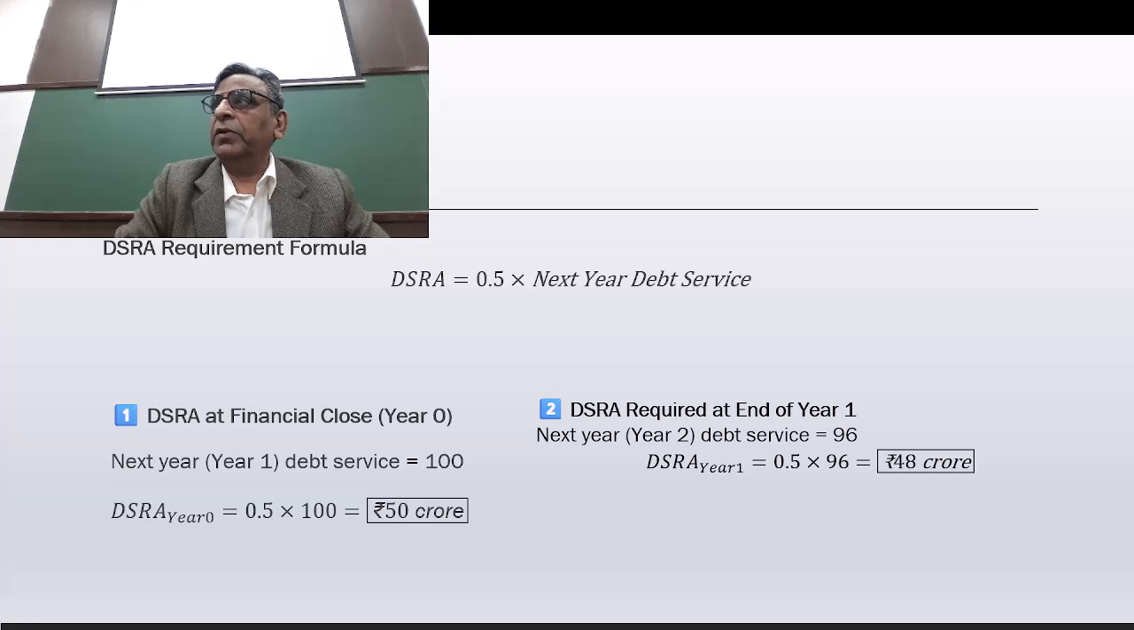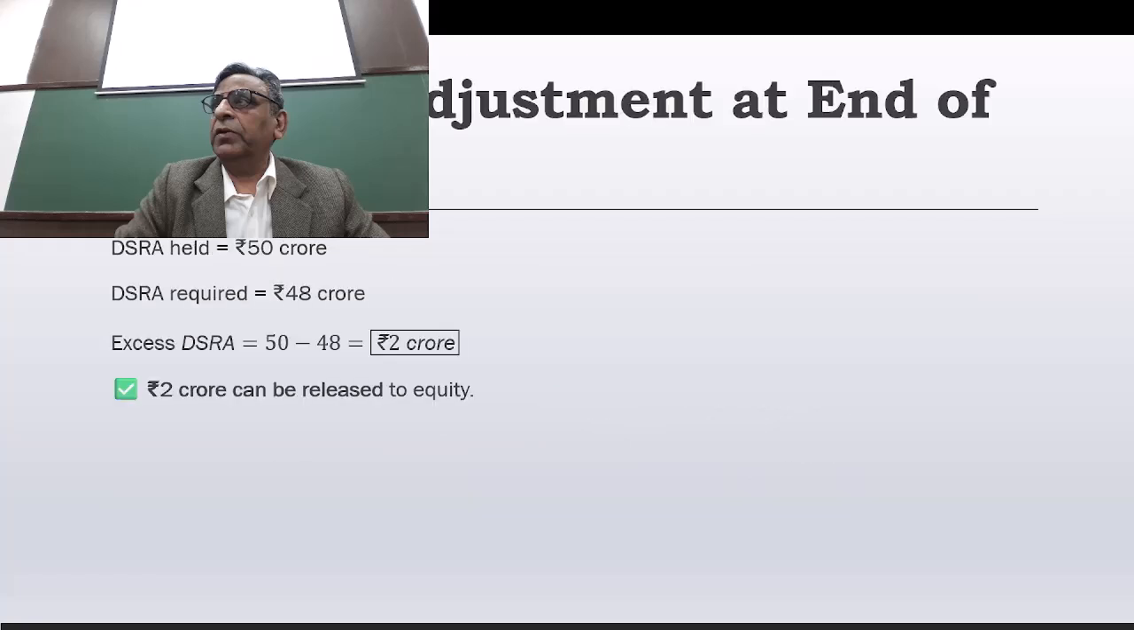Then the DSRA required for the end of year 1: since 50 crores was already kept and they paid 100 crores, they will be paying 100 crores. Now they are supposed to keep 48 crores at the end of year 1. They already have 50 crores, so they can take out 2 crores from that bank balance. They have to maintain a reserve of 48 crores to the extent of next year's loan installment. So at the end of year 1, 2 crores will be released from the reserve, since they were already maintaining 50, but next year it will be 48 crores.